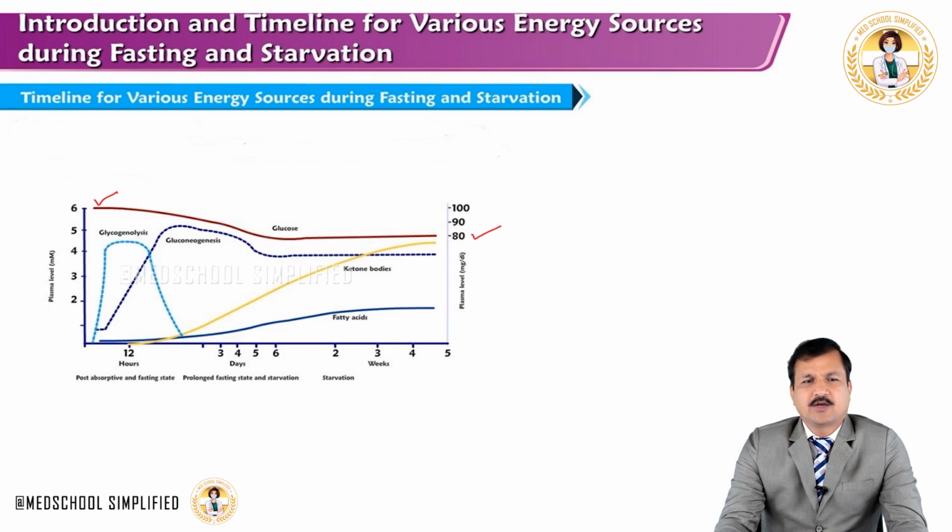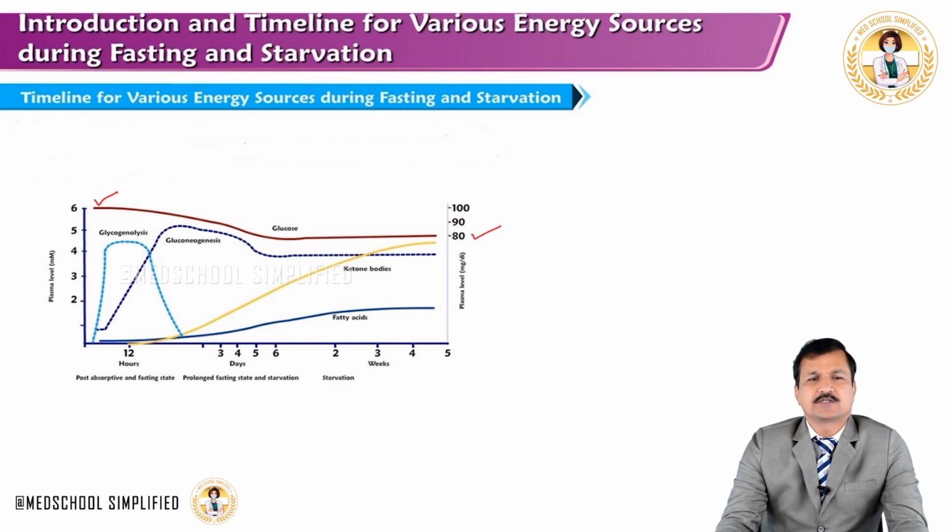As the contribution from glycogenolysis declines, gluconeogenesis starts. Gluconeogenesis starts 2 to 3 hours into the post-absorptive period, but at a very baseline level. By 12 hours it is steaming up.